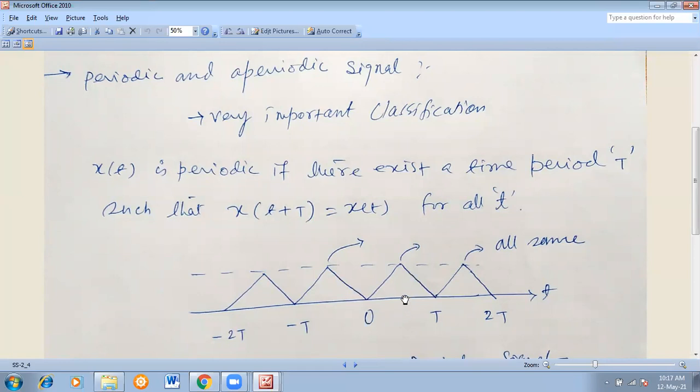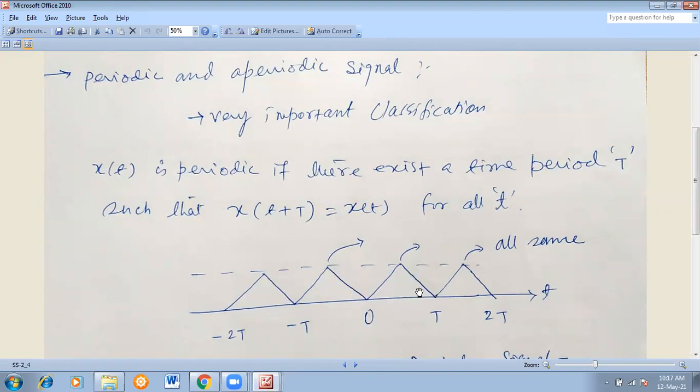Suppose at this point the amplitude is high, and at this point also the amplitude is high. So this point and this point, or this point and this point, all are the same. Or the minimum point and this point, all are the same. So from this to this, T is the length. From this to this, T is the length. The time gap is T. So any two consecutive points, the distance is T.